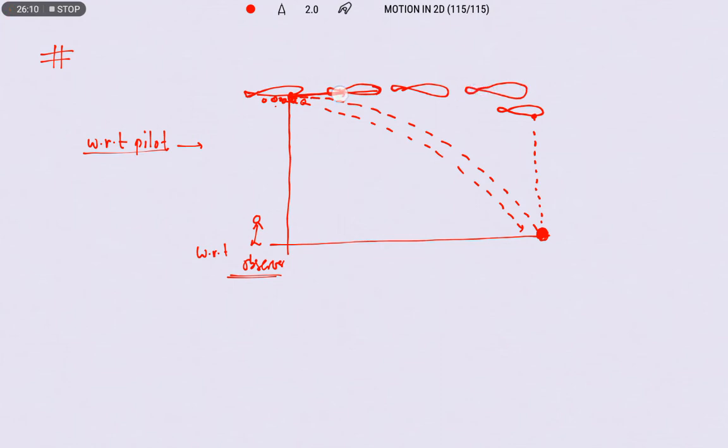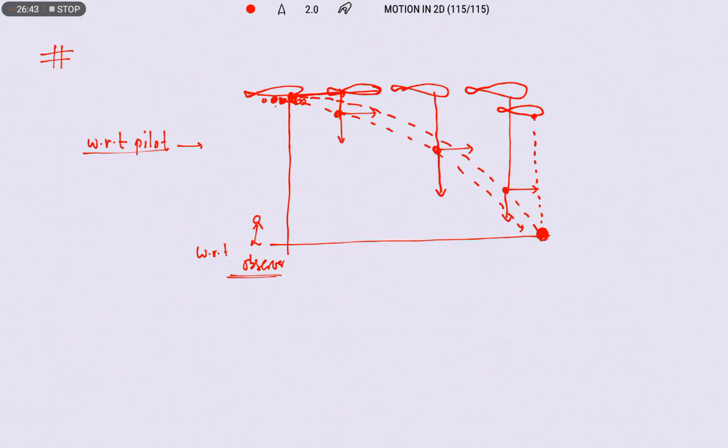The food packet and the pilot both are in motion with the same horizontal velocity. The vertical velocity is also the same.